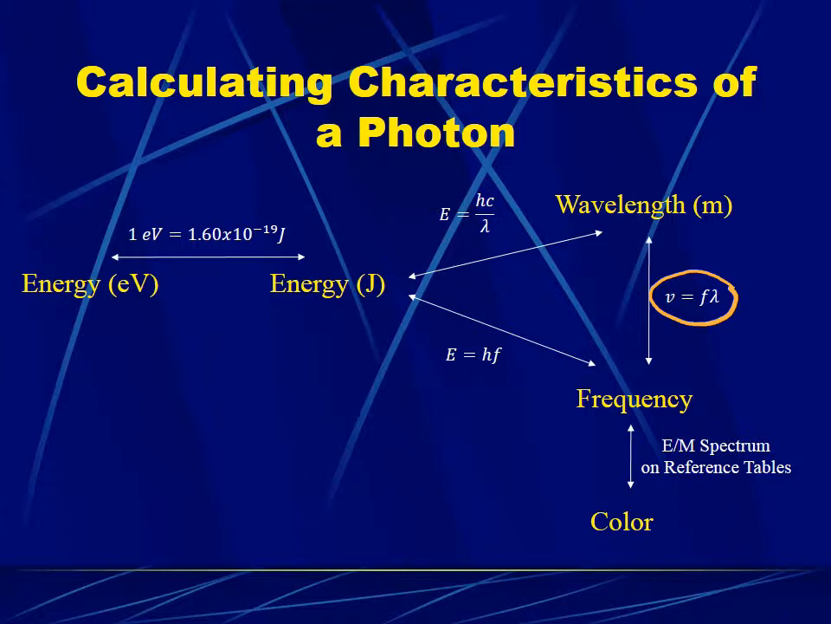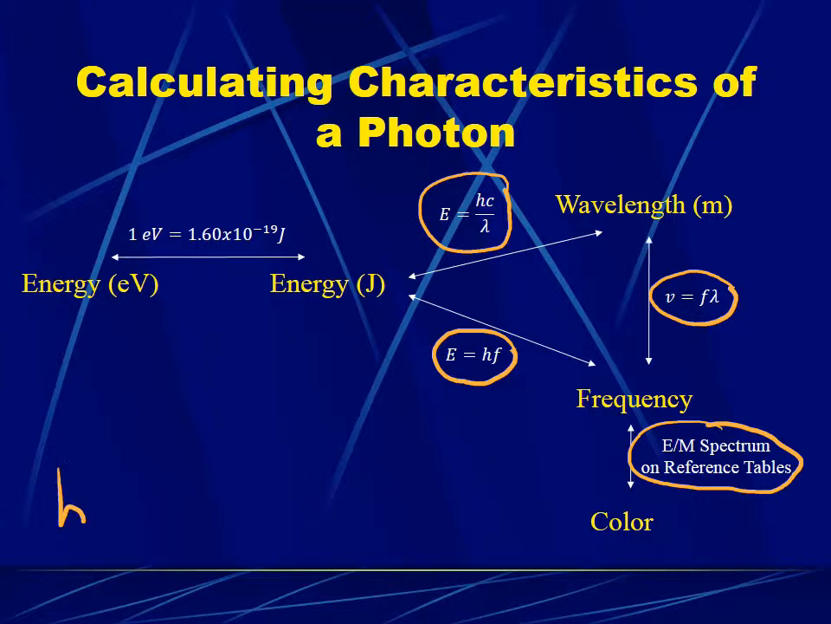And we can take that frequency and look it up on the reference table and figure out what color light that is. In this lesson, we learned that you can use the formula E equals HF to figure out how much energy is carried by a photon of a given frequency, or we can use E equals hc over lambda to figure out the energy from the wavelength. Remember, h is Planck's constant and can be found on the reference table. It's equal to 6.63 times 10 to the negative 34 joule seconds.